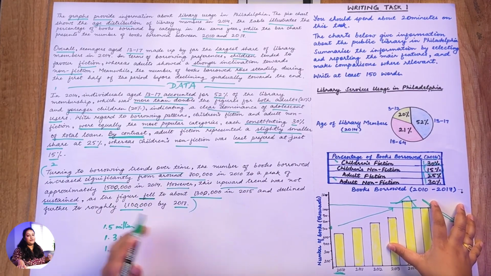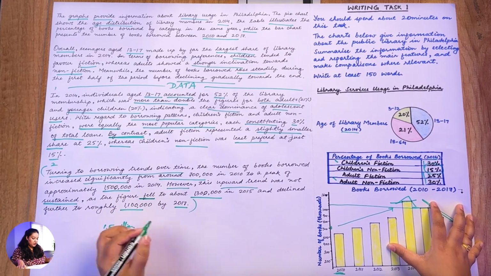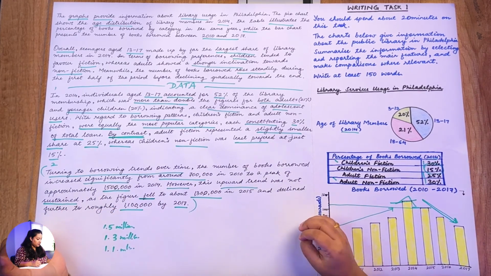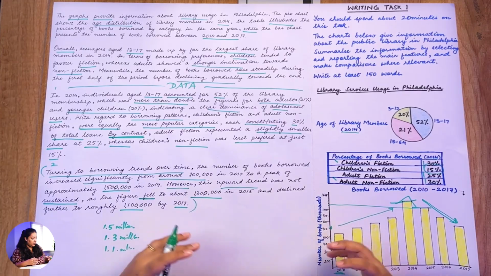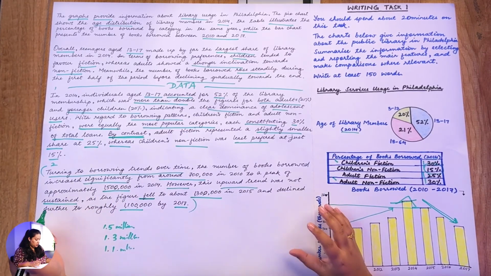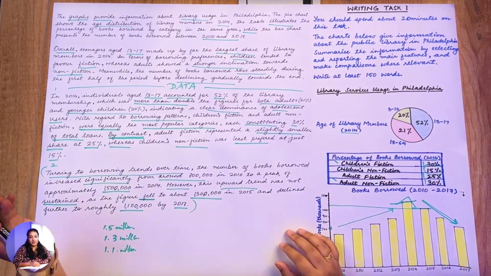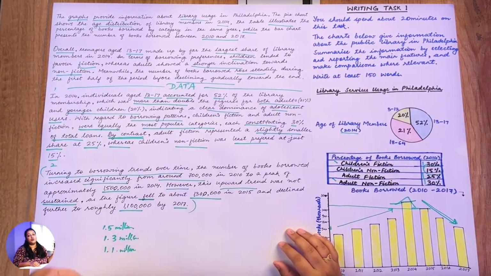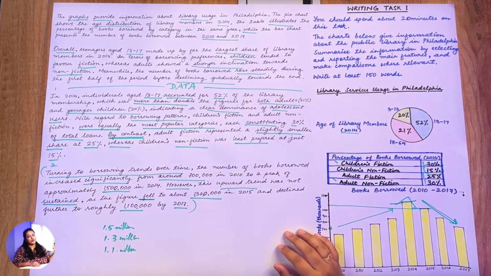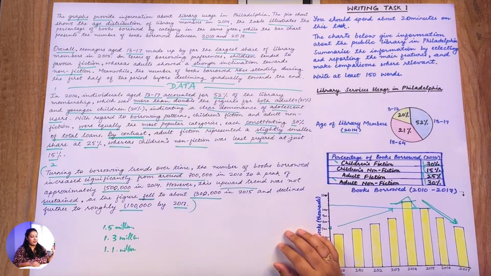Also, instead of "fell", if you want, you can replace it with "plummeted down to", or you can write "dip". So these are some of the words that you can replace it with. Ensure that you use a wide range of vocabulary without repetition. Now I'm going to share 4 important pointers that every student must follow in order to score a band 8 plus in your writing task 1.